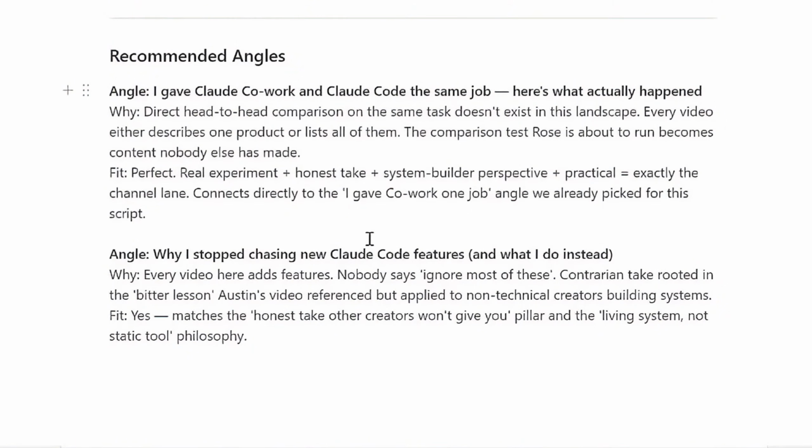Here's what actually happened. That's crazy because this is exactly what we are doing here. Thank you for verifying my idea here. Now comes the most exciting part. Let's compare these two together.